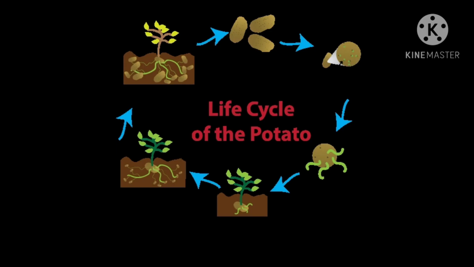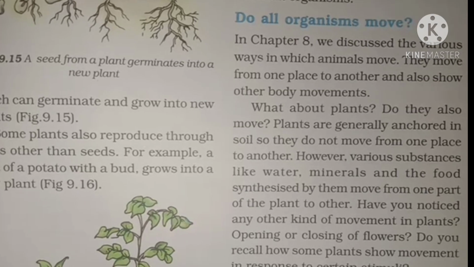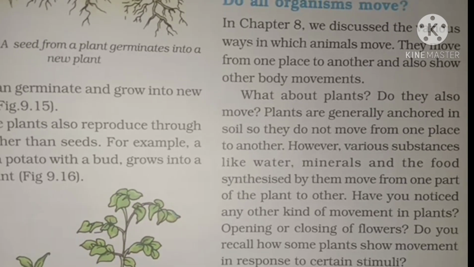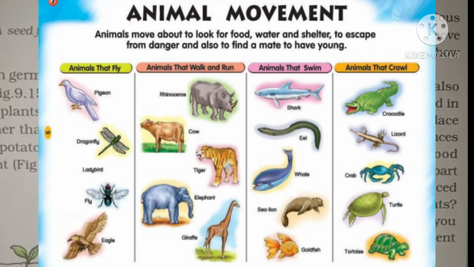Some plants also reproduce through parts other than seeds. For example, a part of a potato with a bud grows into a new plant. And plants also reproduce through stem cuttings. So we can have the example of a mehndi plant or a rose plant. So here is an activity for you to do. All organisms move. In chapter 8 we discussed the various ways in which animals move. They move from one place to another and also show other body movements.